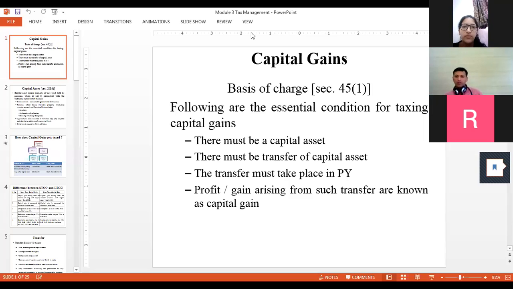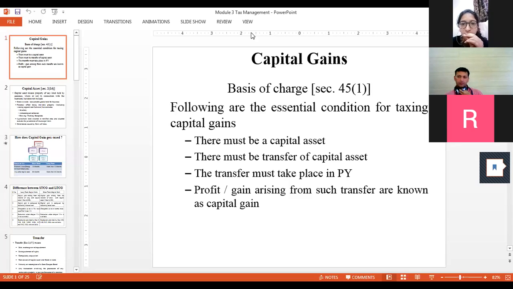Okay, can anyone summarize it? Gautami, can you just summarize something about capital gains quickly? Gautami, please unmute and just summarize what we discussed in capital gains. So capital gain is a gain which is incurred by selling the capital assets.